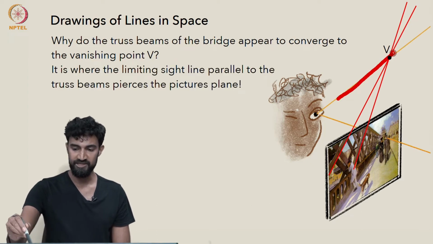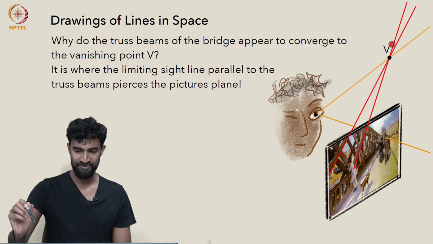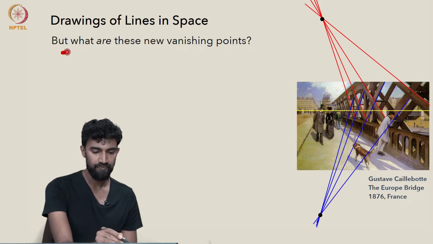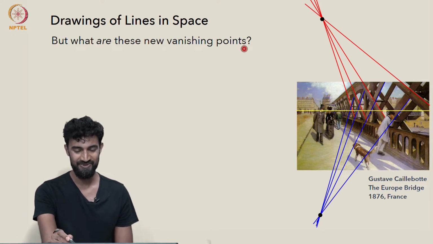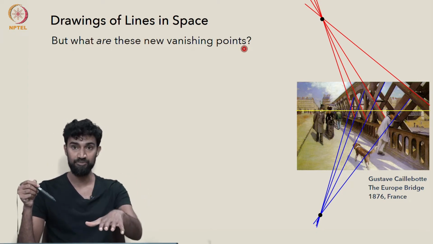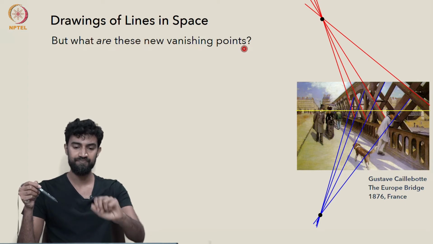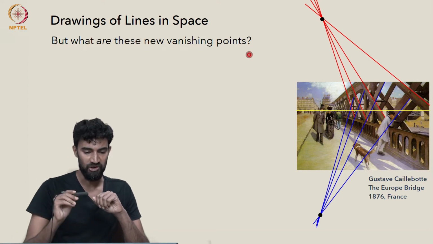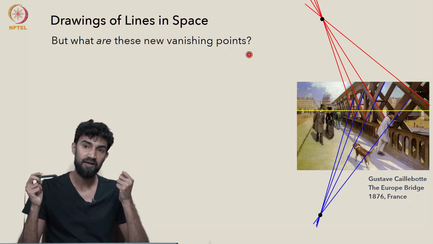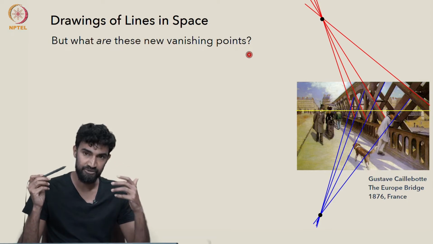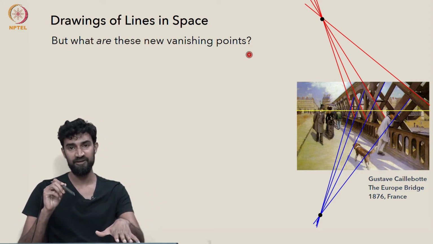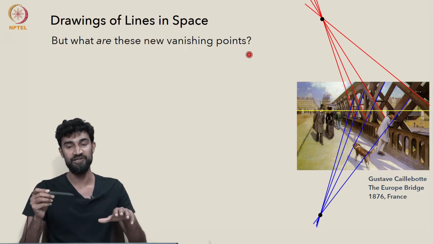So you will intersect your picture plane somewhere, and that's this point, V. Now here's an important question we can raise. With our initial set of vanishing points that we associated to the ground plane, we asked what they were, and we decided that they're images of points at infinity. And those points at infinity, we defined them precisely and associated them to families of parallel lines in the ground plane. And that's how we built the extended Euclidean plane.